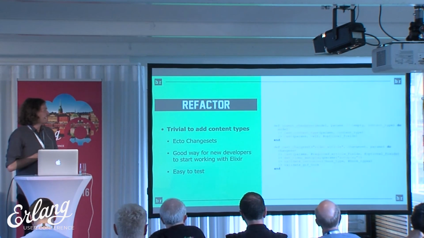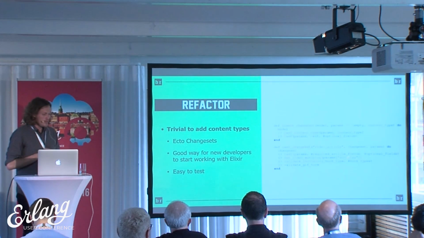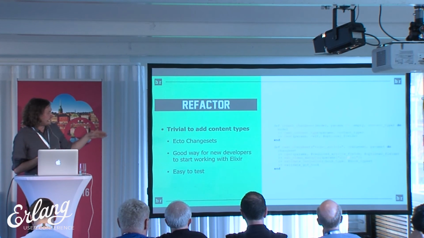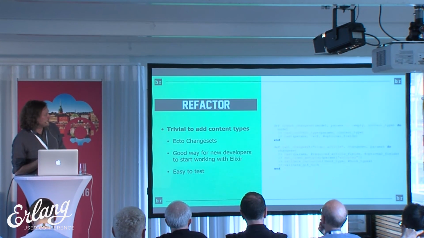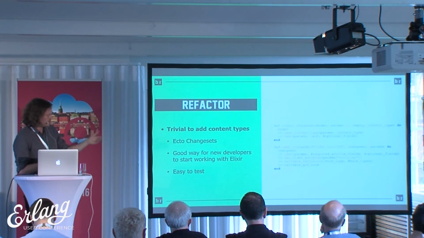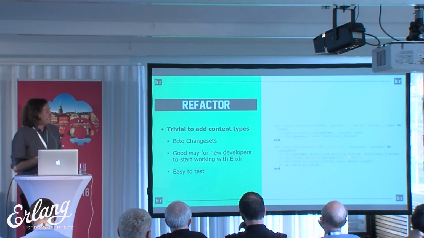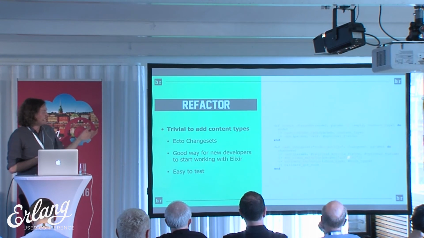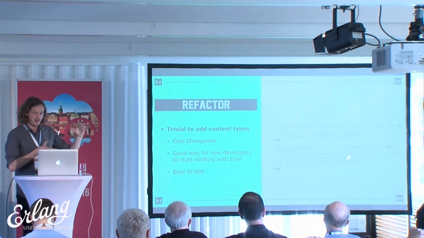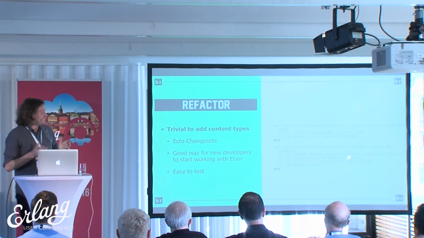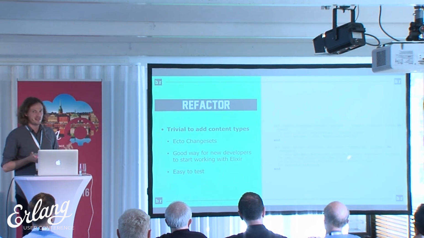So here's an example of a new content type. On the right, you have the insert change set and the cast change set. You have the top level, which is the stream, and then the stream has content, and the content has a metadata. The arguments for the function are the model, but this is before Ecto 2.0, so it's still model, params, and the content type. Then you pass the content type into the cast change set, and it casts based on the various fields. So we were able to only have 3 tables, and we now have about 15 or 16 content types. And what took a day or 2 before to model now takes an hour or 2.